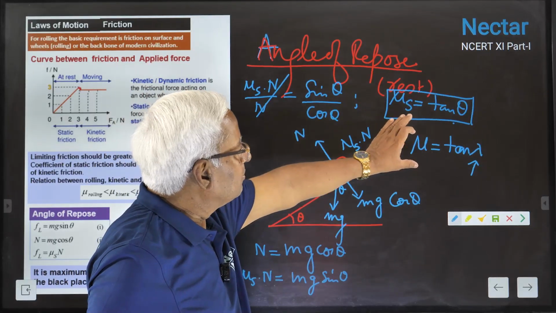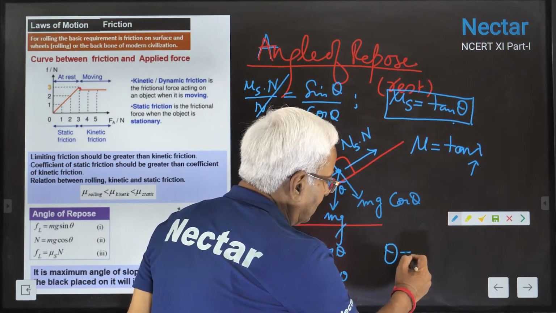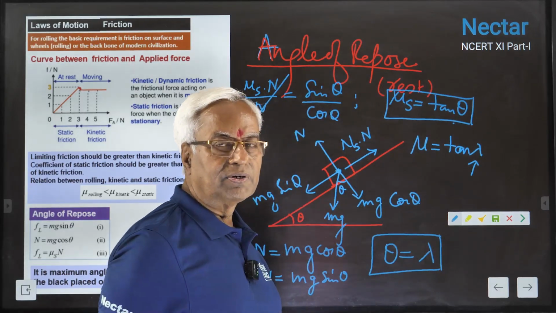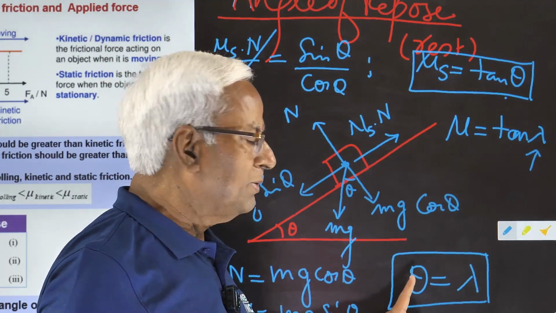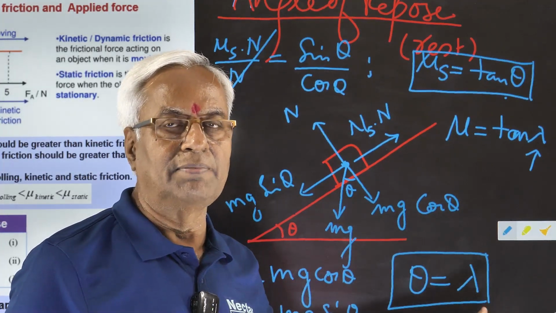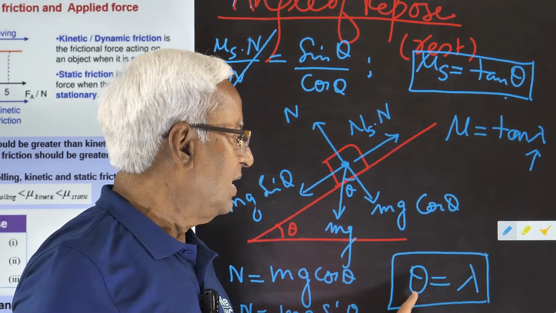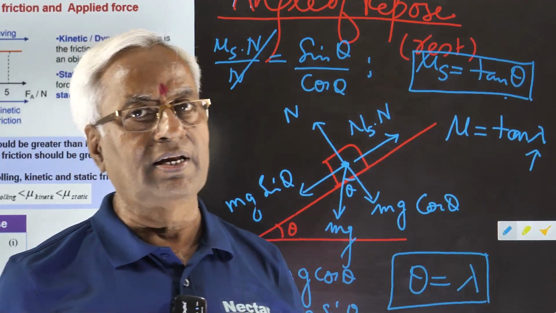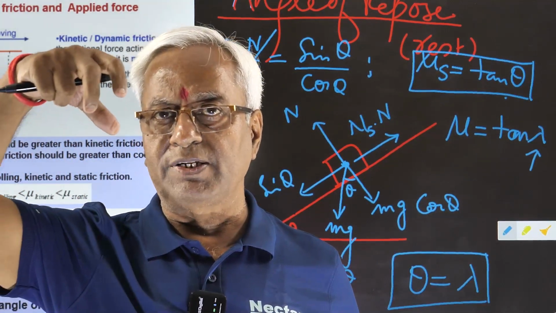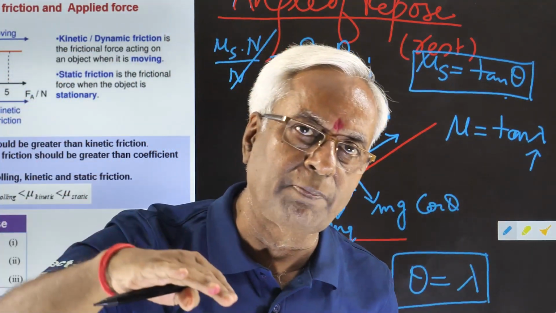So what we can conclude here is that theta is equal to lambda. What does it mean? Angle of repose is always equal to the angle of friction. Lambda is here the angle of friction. And what is angle of repose? Again I repeat, it is the maximum angle of the plane at which a body placed over it just starts slipping down.